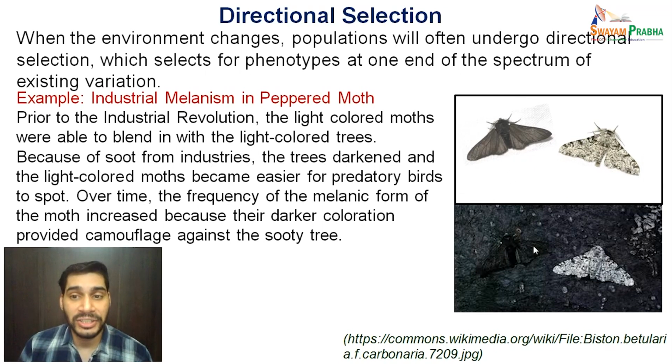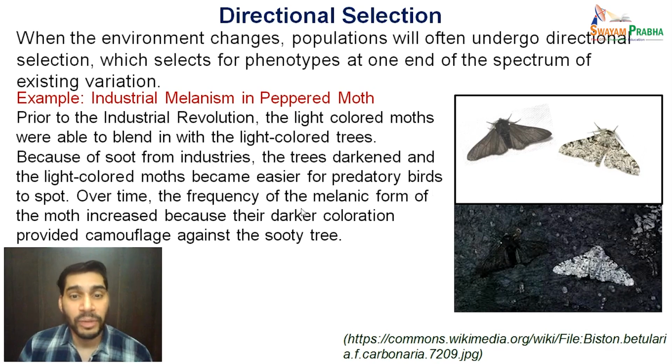So this condition changed to this condition and the background became dark, and the light colored moths became easier for predatory birds to spot. As you can see here, the light colored moth, which was not so visible on this light background, is easily visible to the predators once the dark background arrives.